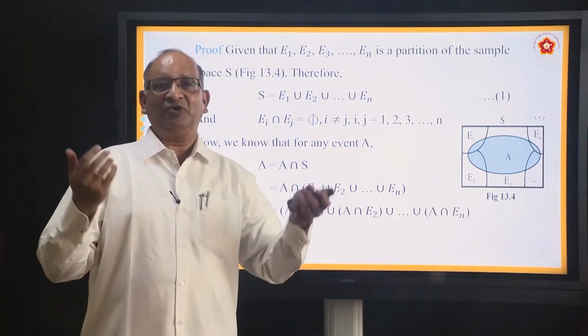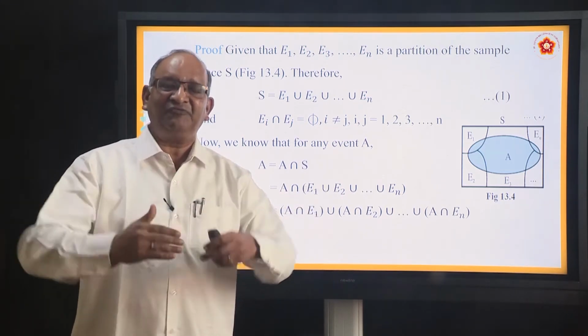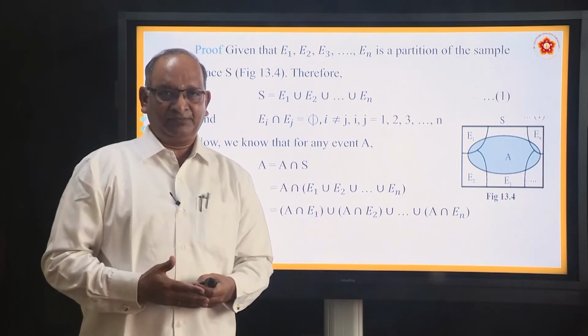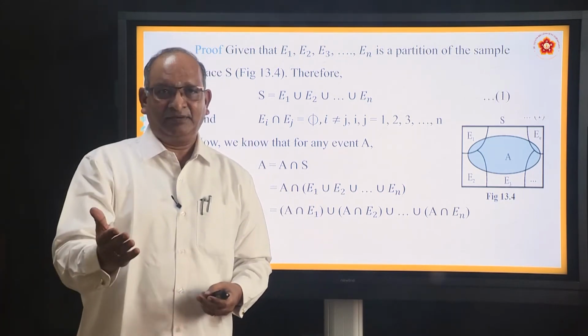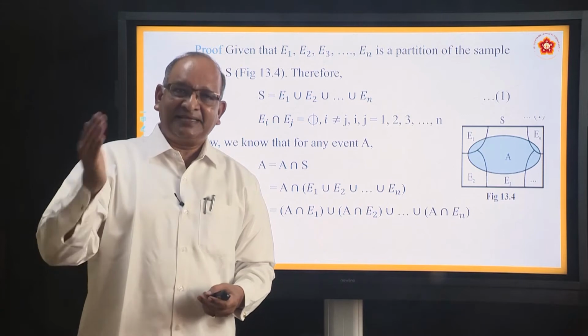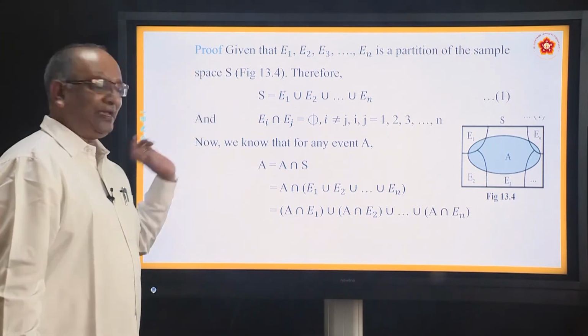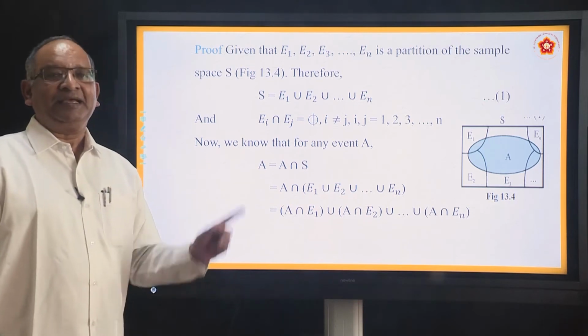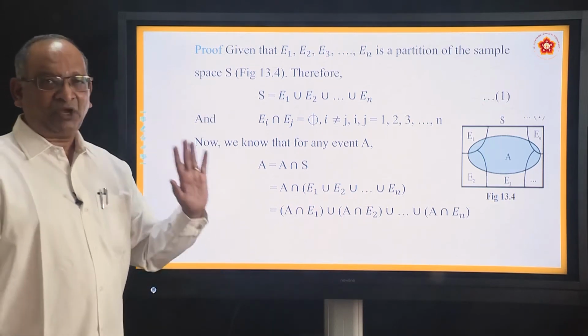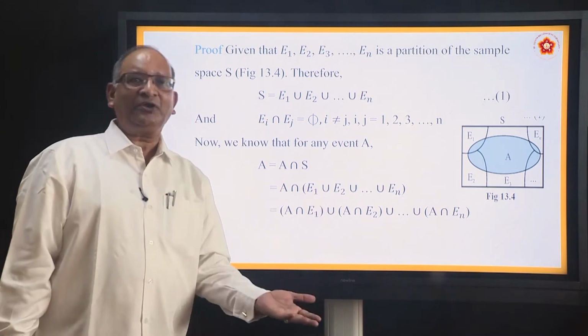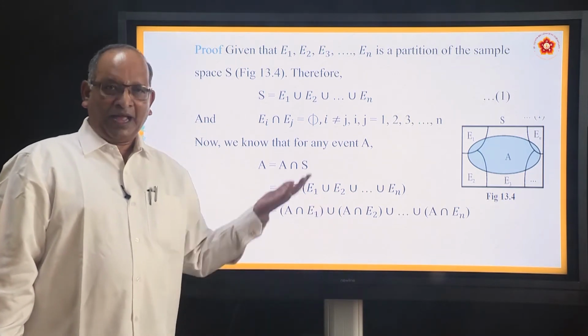You will get 2, 3, 5 only, because 2, 3, 5 is a subset of S. So, any set can be expressed as the set intersection with the universal set. A can always be written as A intersection S, because when we take the intersection, you are going to get that only. I hope you understood.